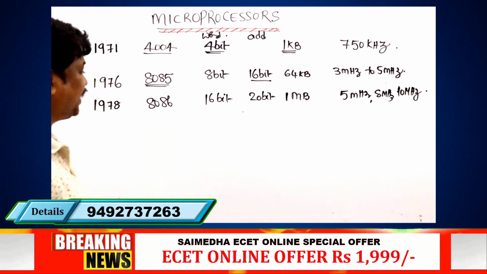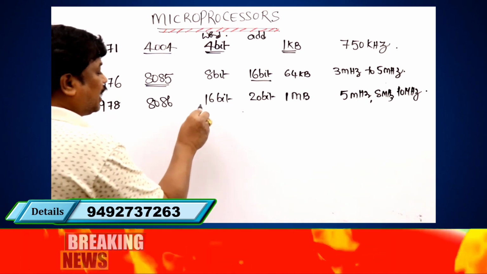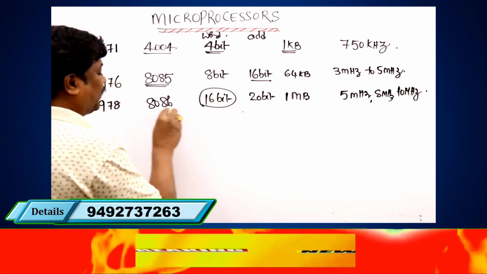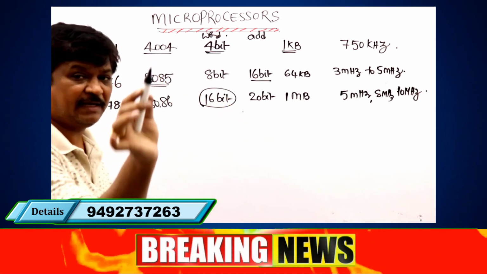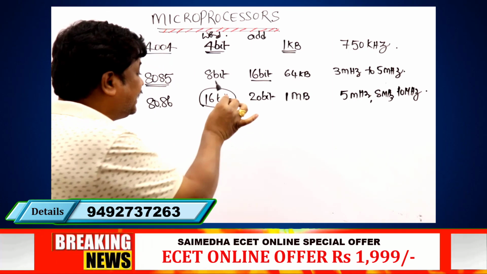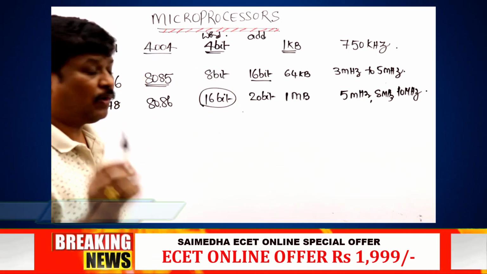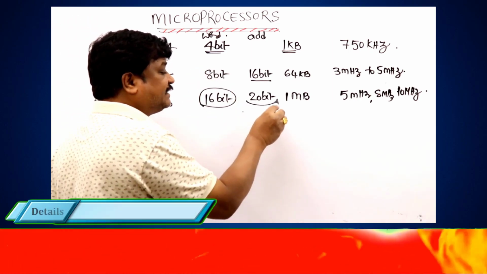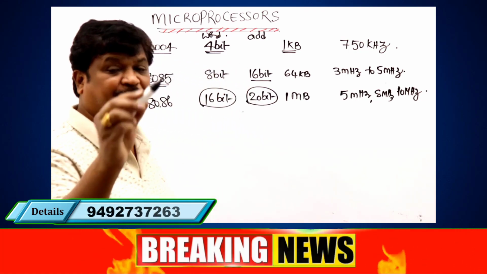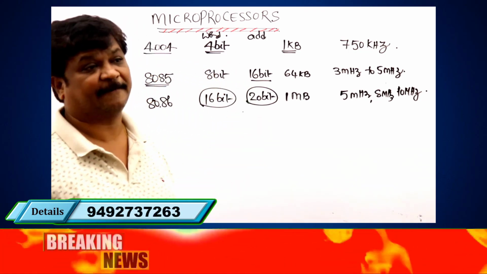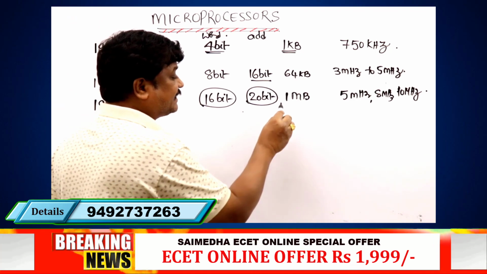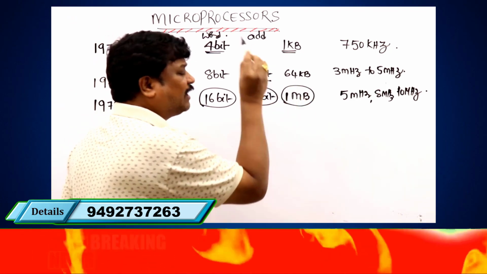In your examination, they may ask you what is the word length of the 8086 microprocessor. 16-bit, which is very, very important. So many times this question is given. And what is the address capacity of the 8086 microprocessor? How many address pins are there? 20 bits. What is the memory size? 1 megabyte. Sir, how did you write 1 megabyte?